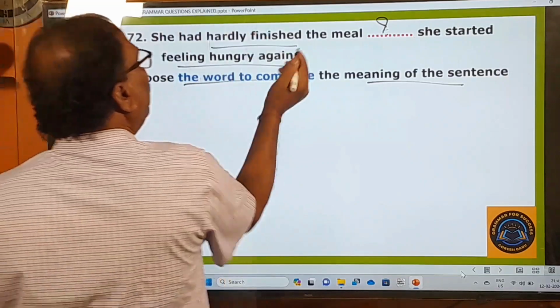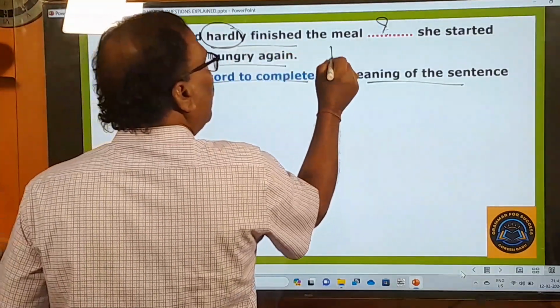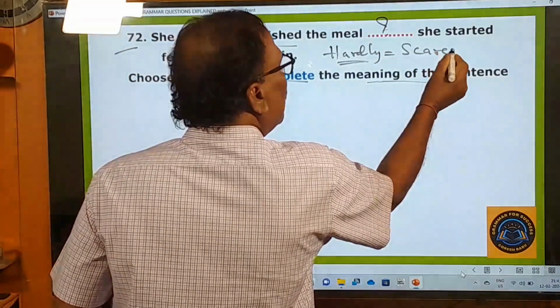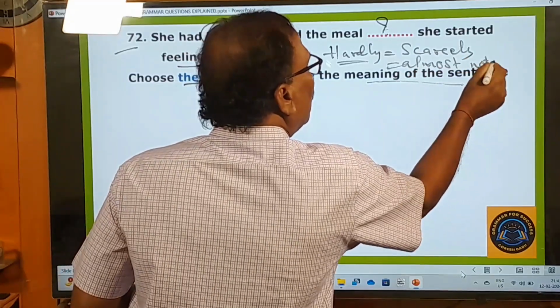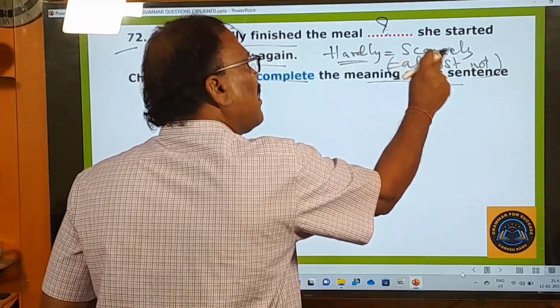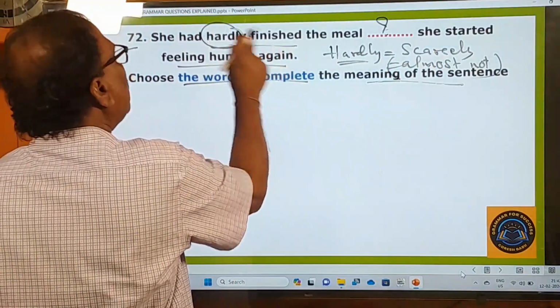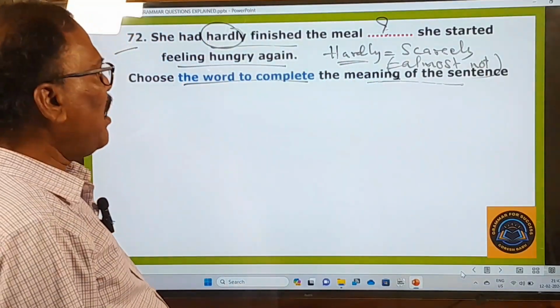She had hardly finished. If you observe this sentence, you find this hardly. Hardly means scarcely. Scarcely means almost not. That is the meaning. Hardly and scarcely both mean almost not. She had hardly finished means she had almost not finished the meal. That is the meaning. Hardly means almost not.